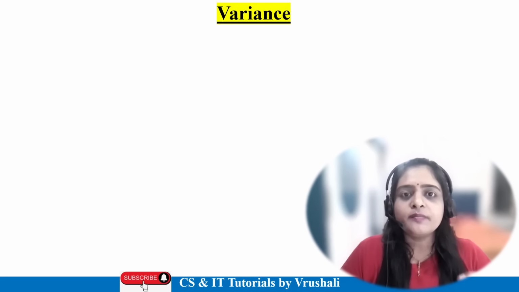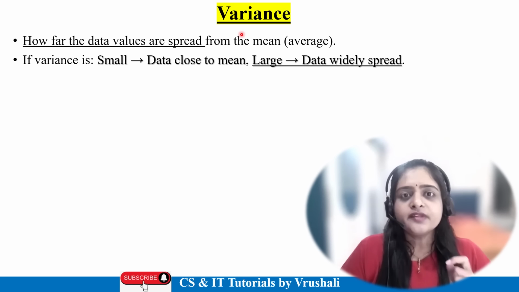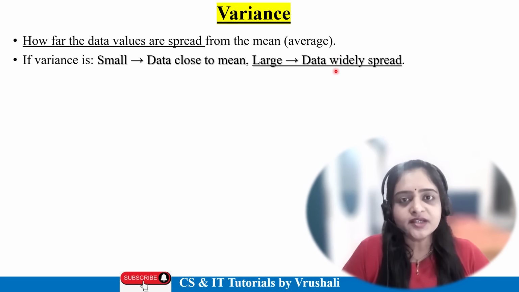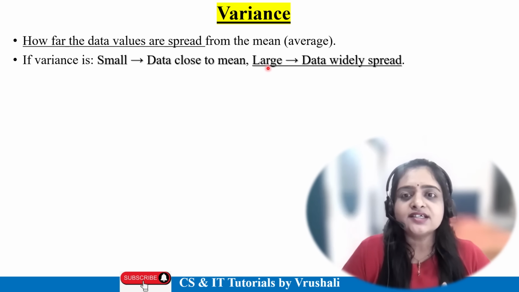Now the next topic is variance. I think you have already learned variance in your mathematics subject. So variance tells us how much the values are spread around the average value. Suppose the data values are near to the mean value, which is called a small spread. And if the data values are far away from the mean value, which is called a large spread data set.